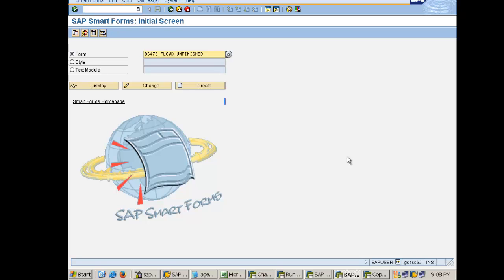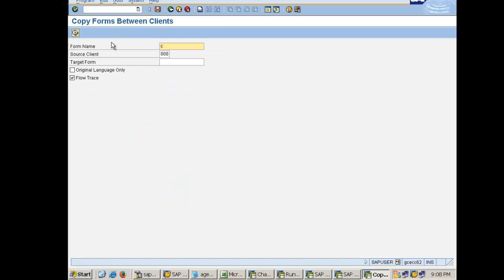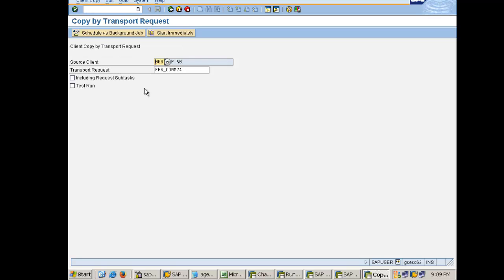So I hope you are getting the concept. I have explained it many times in my initial videos. We have a development and then we have a testing client. Now in case of SAP script, if you make any change in the development client, it won't replicate in the testing client automatically. So what you need to do is capture the transport of the development client, that is 800, and go to 810 and then execute the transaction SCC1. So basically it's a copy client transaction. Give the transport request here, source client would be 800, include request subtask, and start immediately.